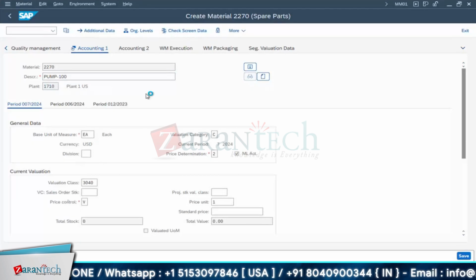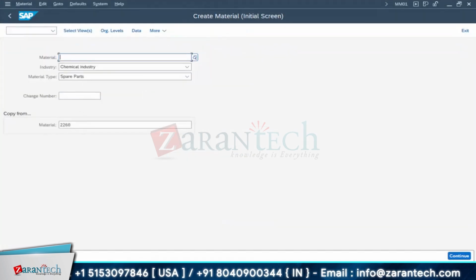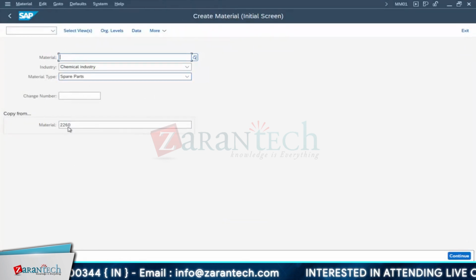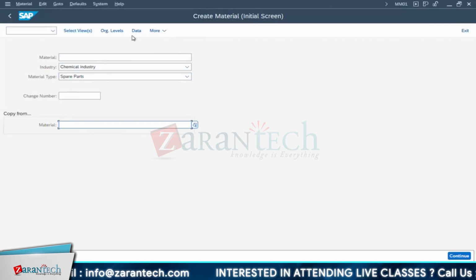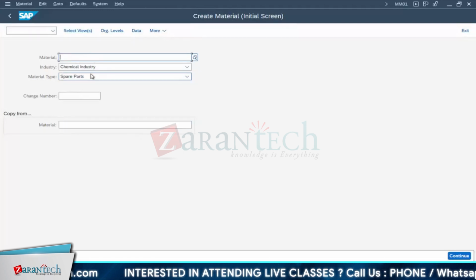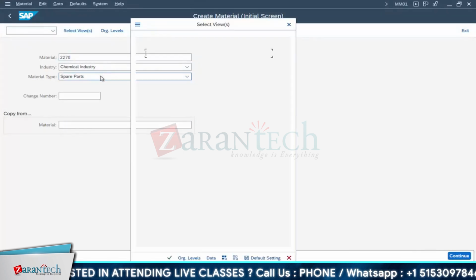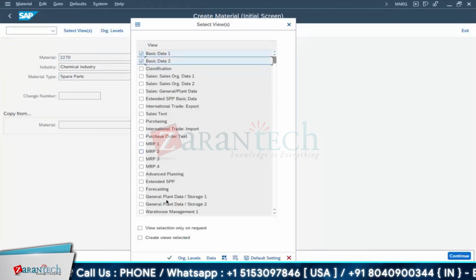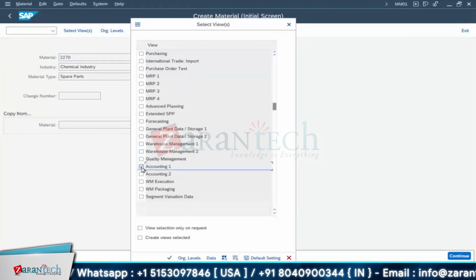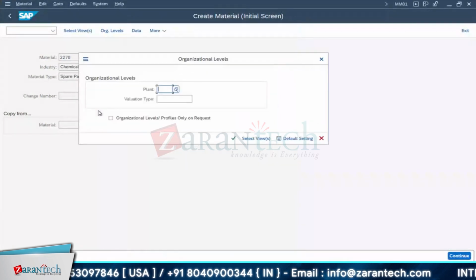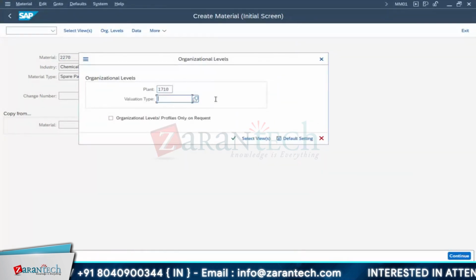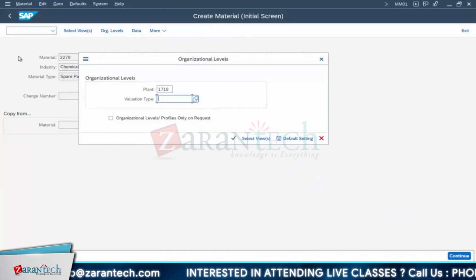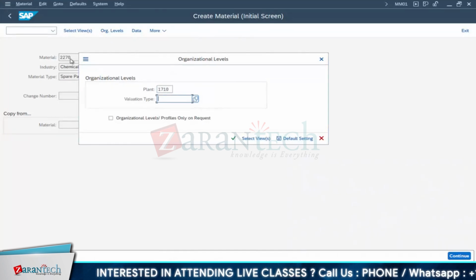Now I have saved it. Same, like 2270 got created. Okay, new material. Let me go from copy reference, some material I had used. Now I will again go into this material 22. You go again to basic data 1, 2, and directly to accounting 1. I want to maintain different prices. All these things are done in create material only. Why? Because I am adding a new one. In general, I created one prime material.